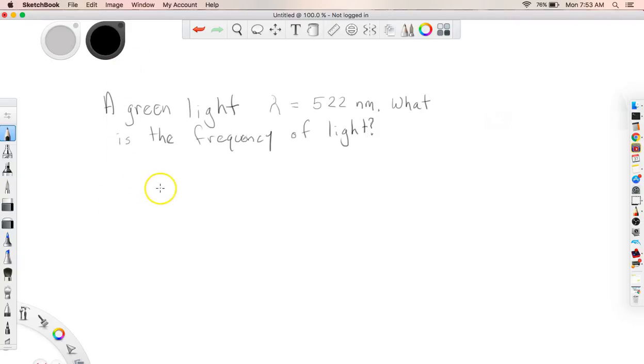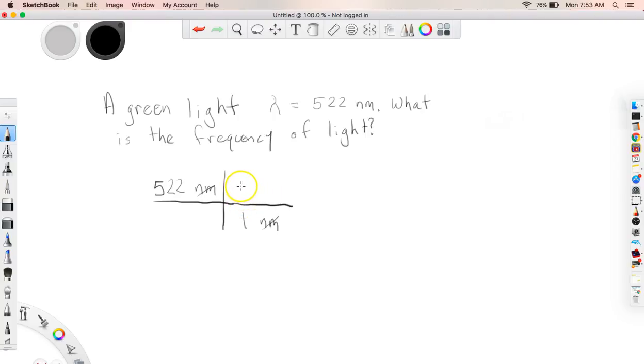So the first thing that you should be doing is taking your wavelength, which we know, and converting it into meters because it's in nanometers. We're going to need to use meters to get frequency. So 1 nanometer is equal, because I want nanometers to cancel, right, to how many meters?